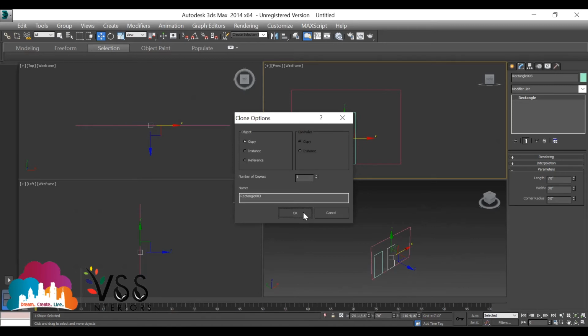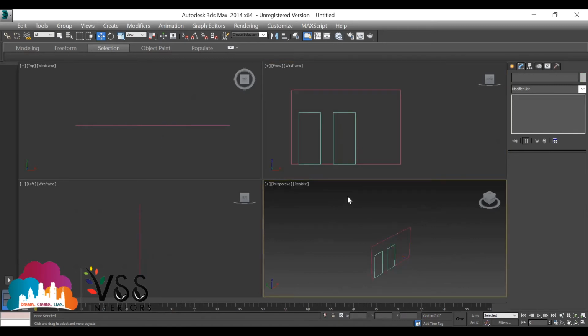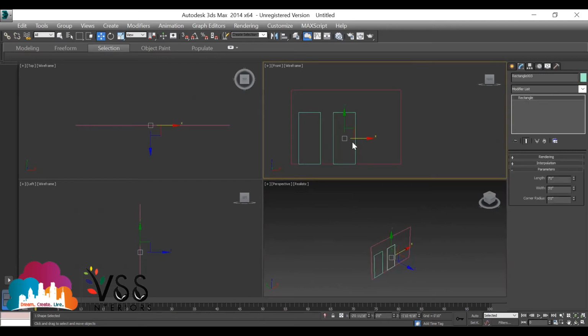Okay. Now change the dimensions. Window के लिए dimension रहना है. That window? Window के लिए 4 feet and length also 4 feet. Both are 4 feet and 4 feet.